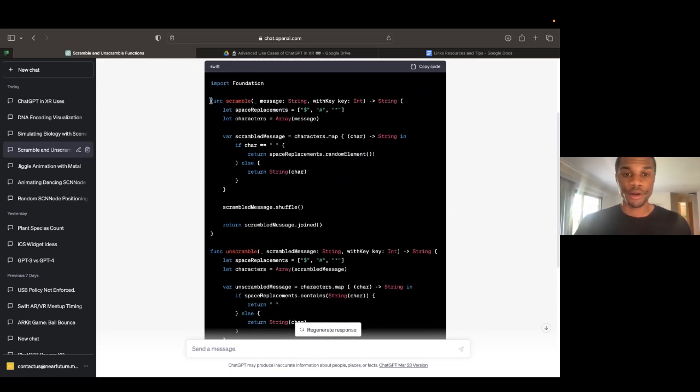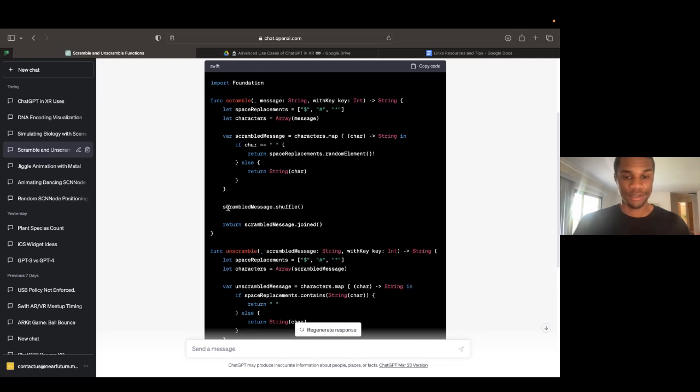It created this function here called scramble. The scramble function, just like we requested, takes in a message, which is some text or a string, and it also takes in a key, which is a number. And once it has those two things, it will send you back a new string or a new set of text, which should be the scrambled text. You can see here we have our space replacements, we have our characters, and what it did is it mapped our characters based on, I'm not exactly sure what it based it on, but basically it created a map of our characters so that it could scramble the message.